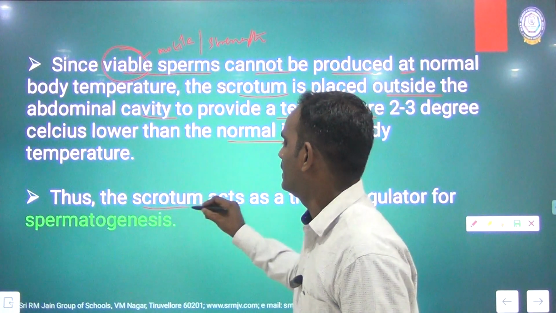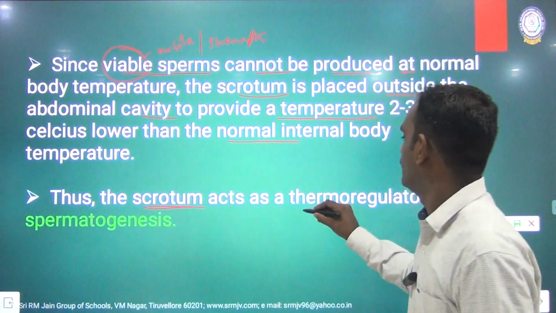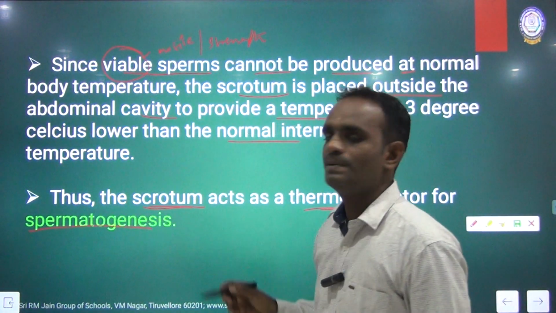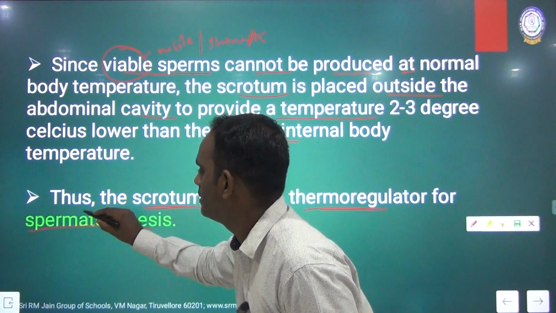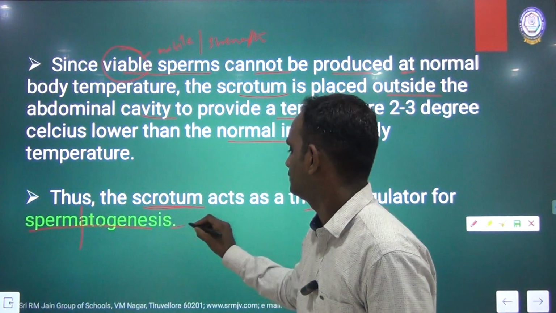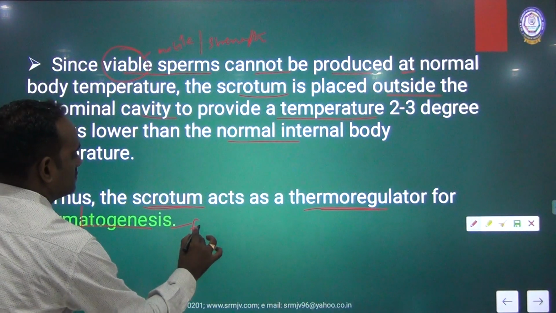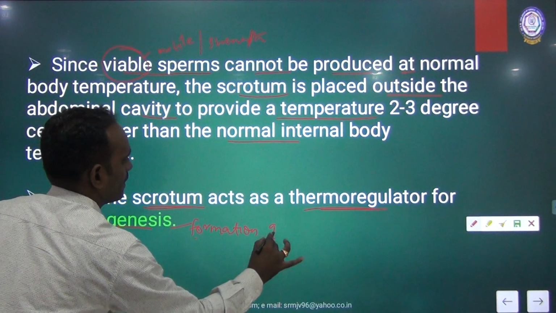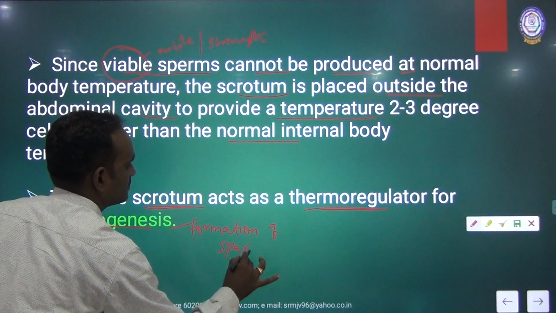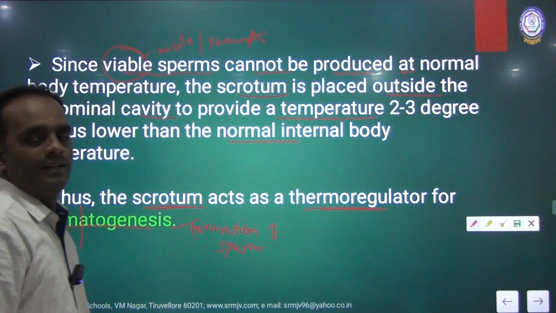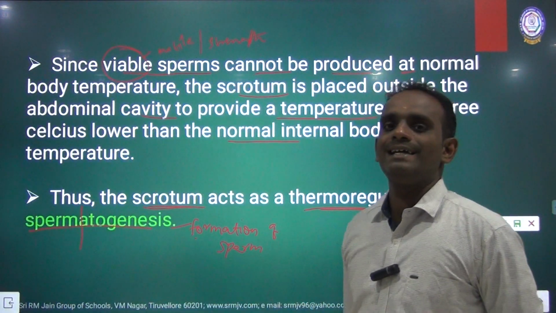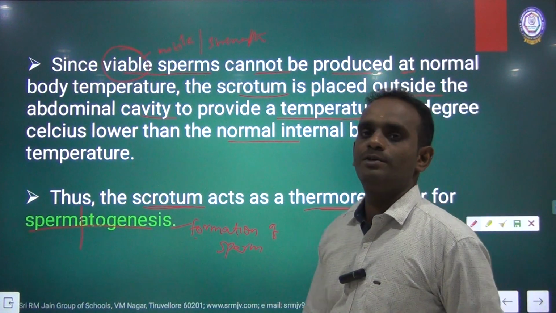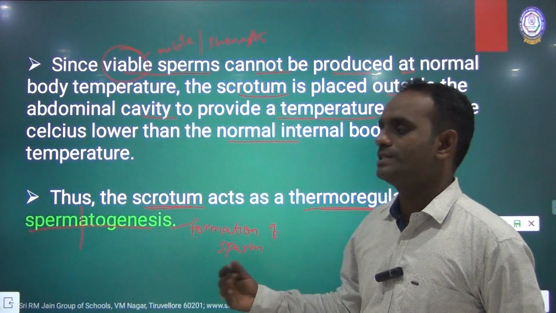Thus, the scrotum acts as a thermoregulator for spermatogenesis. Spermatogenesis means formation of sperm. Clear? This scrotum acts as a thermoregulator for spermatogenesis, that means formation of sperm.